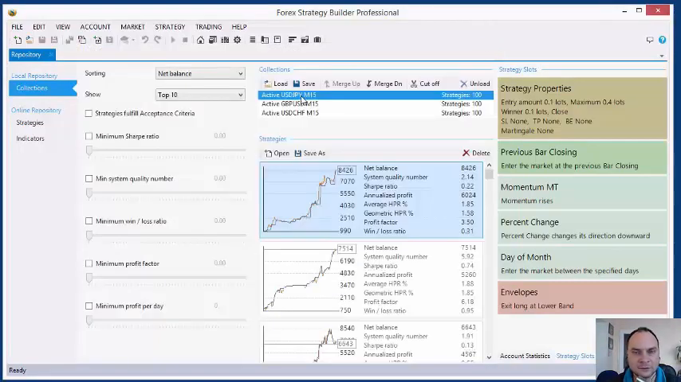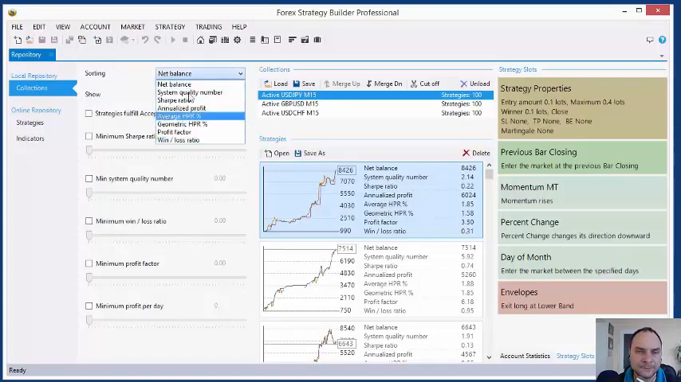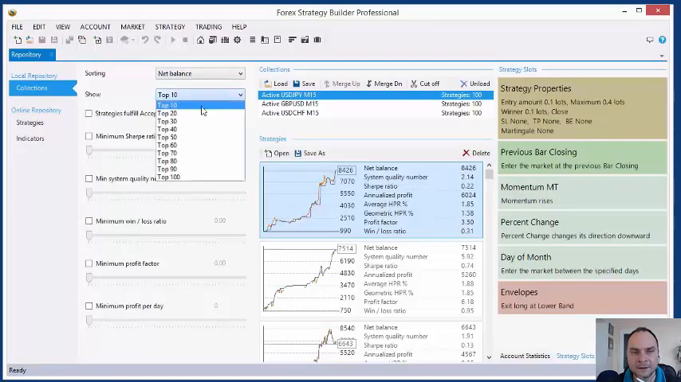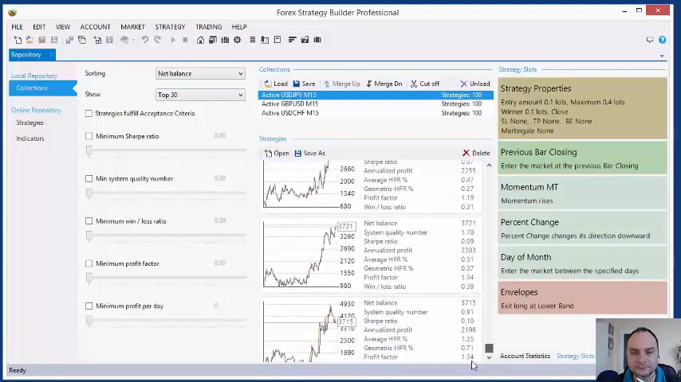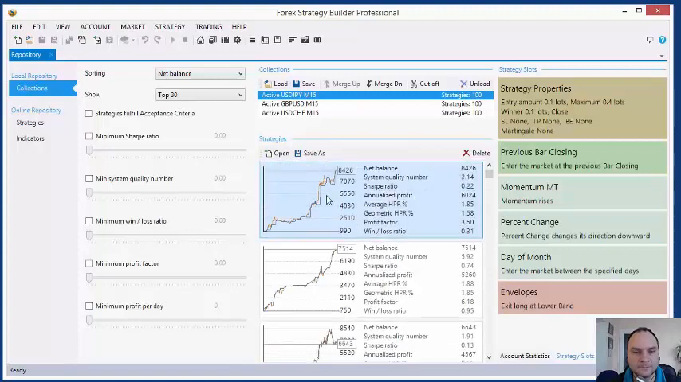And let's start with USD Japan, the first one. How can I use the collection? Here I can sort the strategies by a criteria. The default one is the net balance. And here I can select how many strategies to see. Let's see the top 30 strategies. I also can use different filters. But let's see what I have here. These are sorted by net balance.